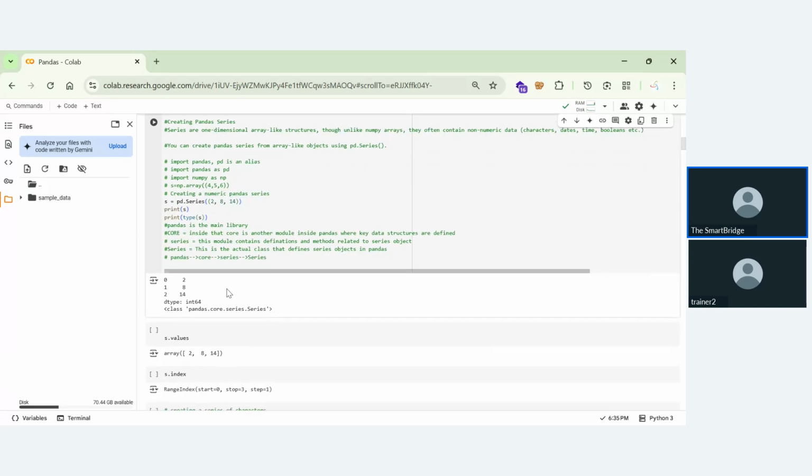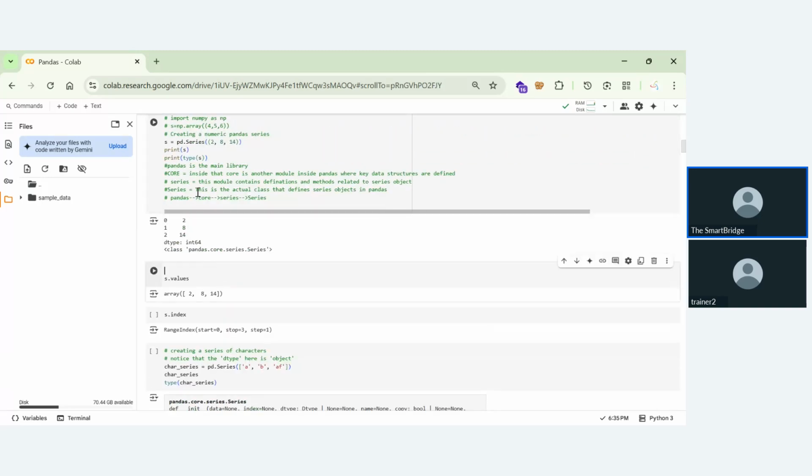Coming to s dot values, when you print the series, you will get the index and what value is at each index. But with s dot values, you'll directly see the array, like a numpy array. Just like when you see a numpy array, you'll see something like this here.